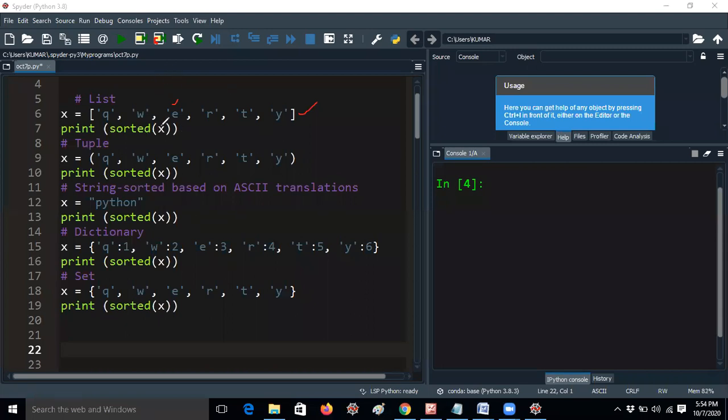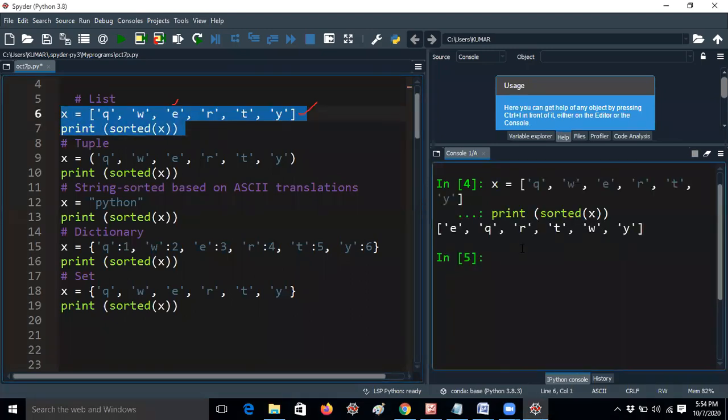Print sorted of X. That means it will come out in sorted order. Let me run this. I don't want to waste time, so I will speed up, guys. If you have any doubts, you can ask, no problem. I will speed up, because this is a very easy concept and I don't want to spend so much time on it.